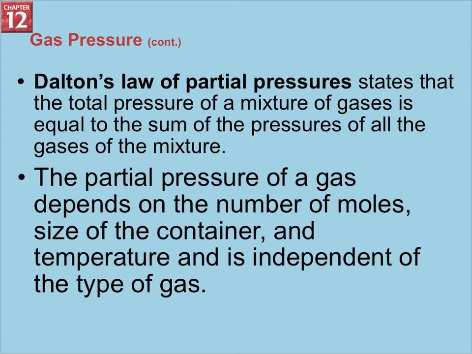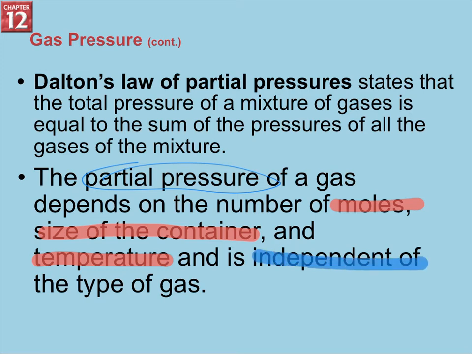The partial pressure, so this is a little bit different. The partial pressure of a gas depends on the number of moles that we're talking about, the size of the container, so is it in a really big container, or is it in a smaller container and more condensed, and therefore the particles are hitting the sides more often, and temperature. Temperature plays a big role in gas. The warmer it is, the more it's going to move around. However, it is independent of the type of gas. So when we're talking about gases, they all tend to have similar pressures. We just worry about the moles, the size, and the temperature.